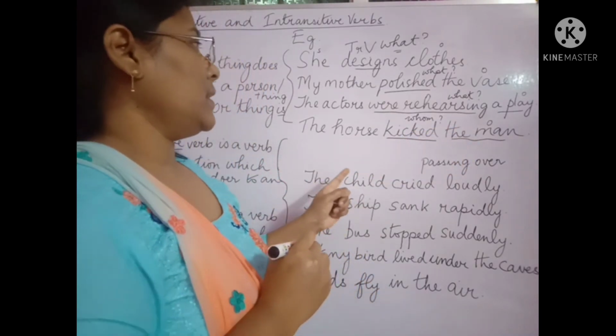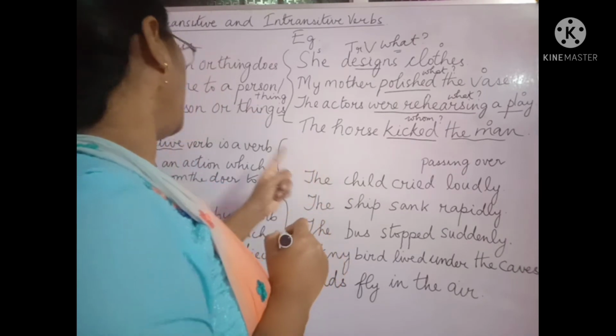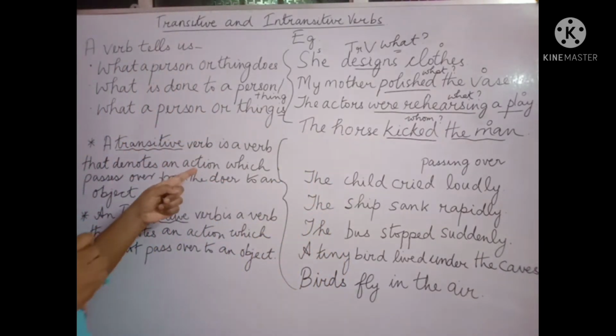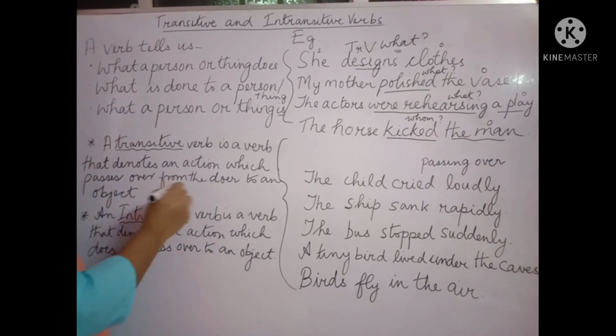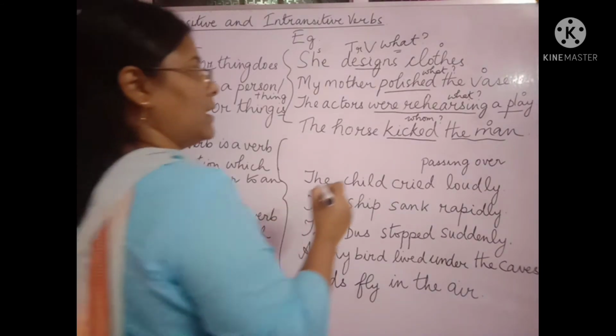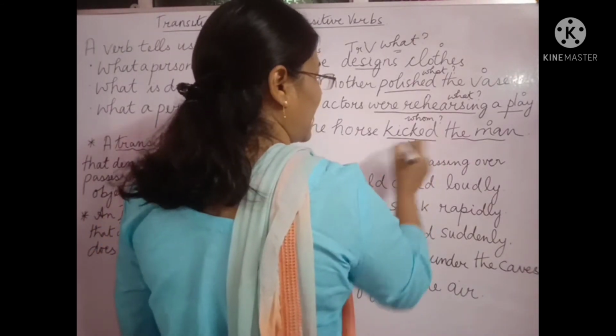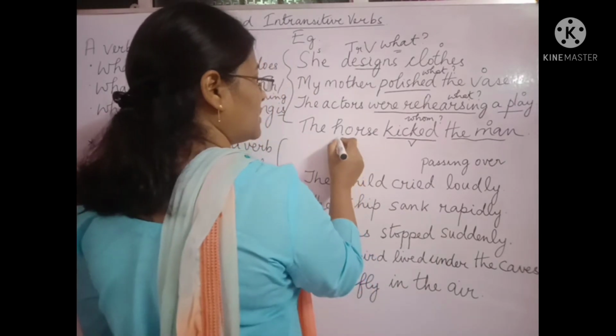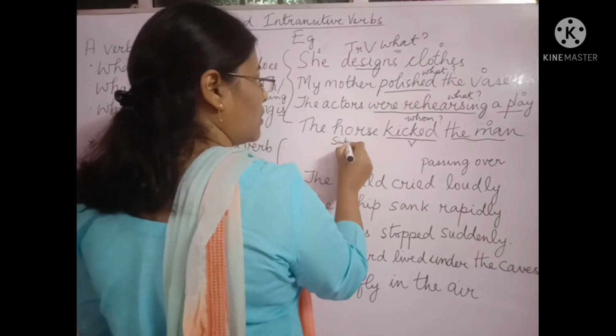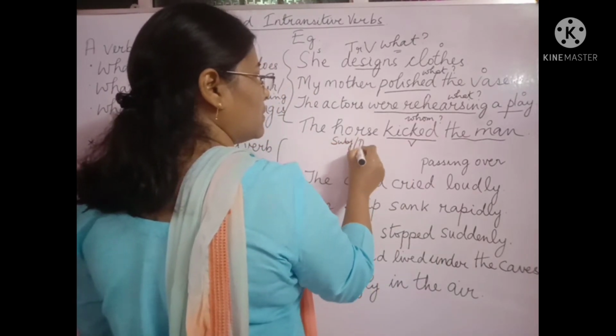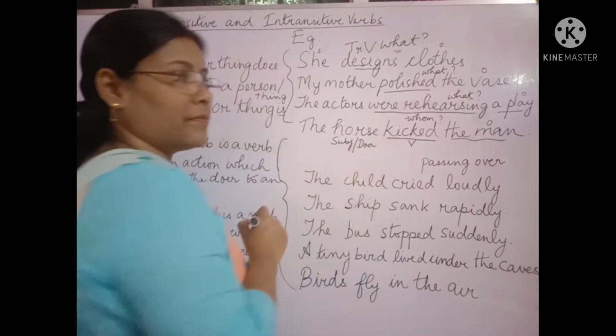So we see that in a transitive verb, the verb denotes an action which passes over from the doer to the object. This means that this verb action is passed. This is the subject or the doer of the action.